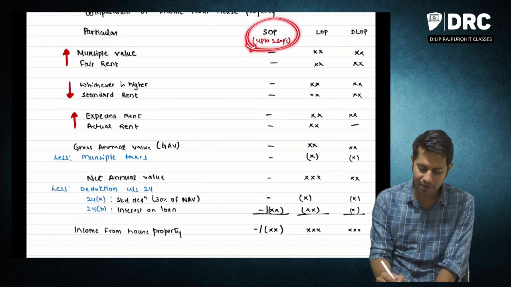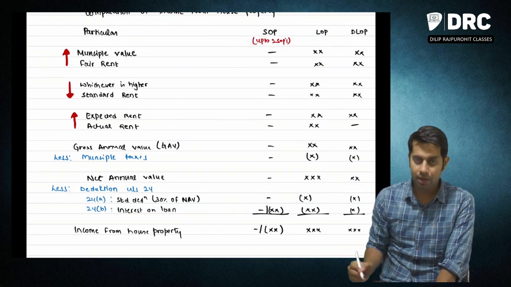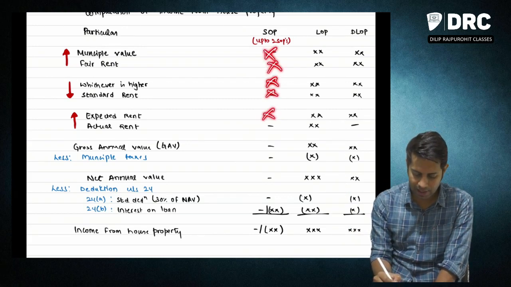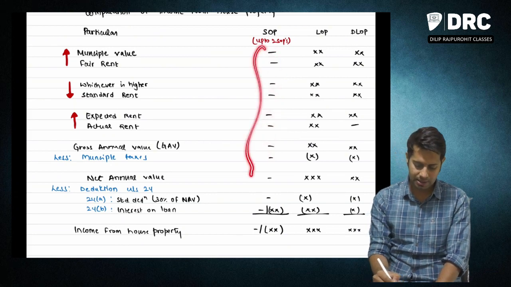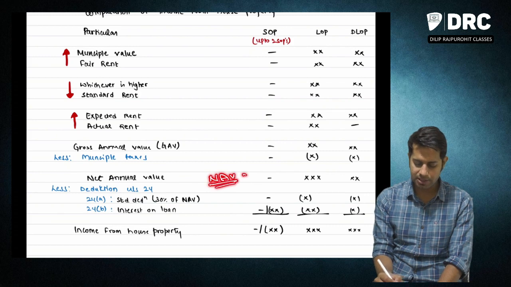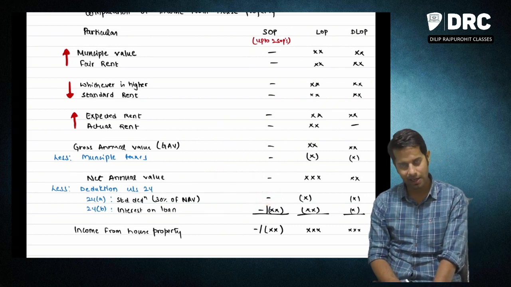for self-occupied property, that is up to 2 self-occupied properties, you will not have any municipal value, fair rent, standard rent, actual rent. All this will be taken as 0. So NAV for self-occupied property will be what, sir? 0. You will not have standard rent also.